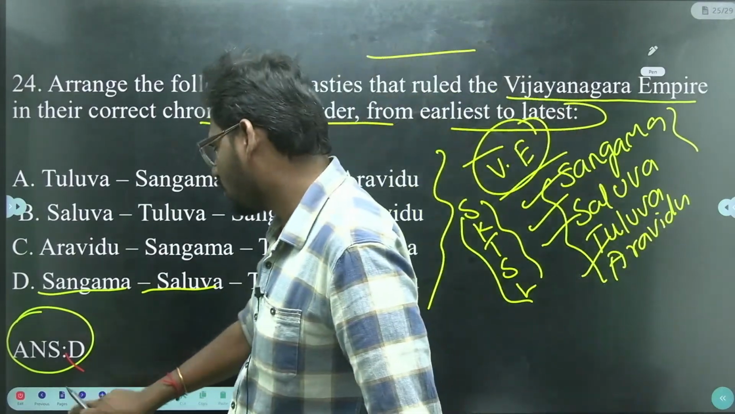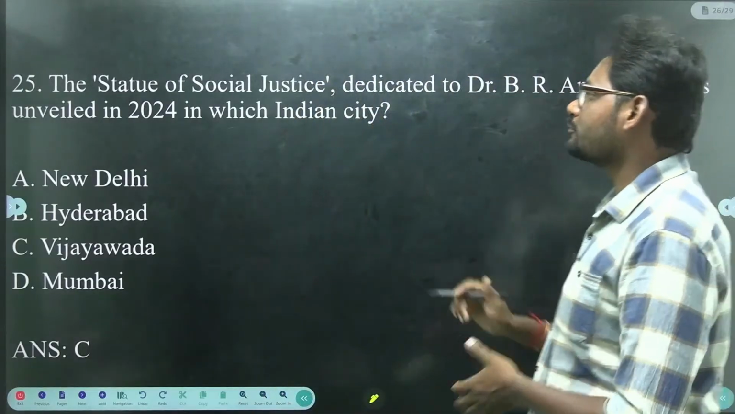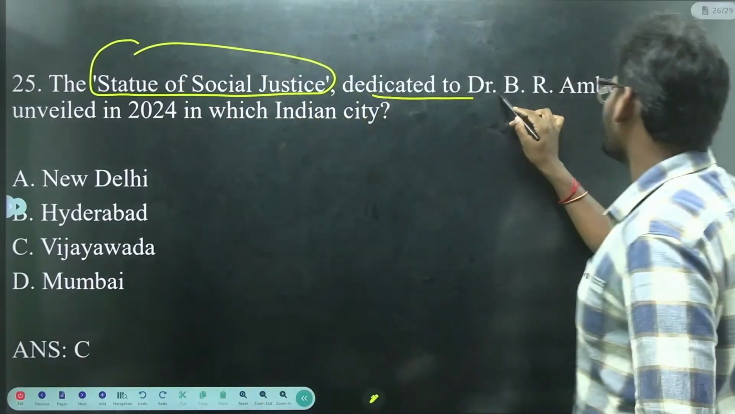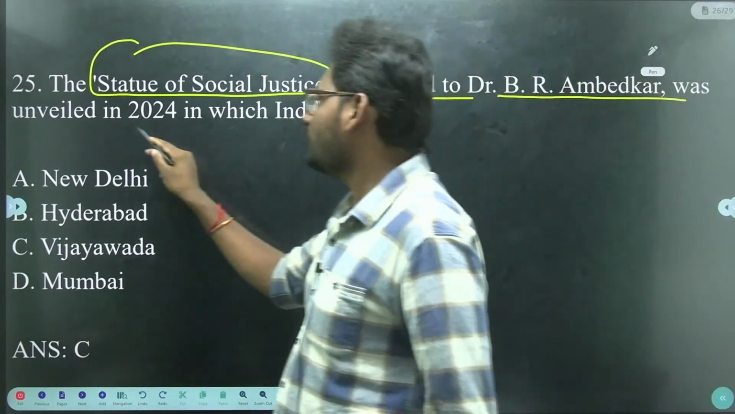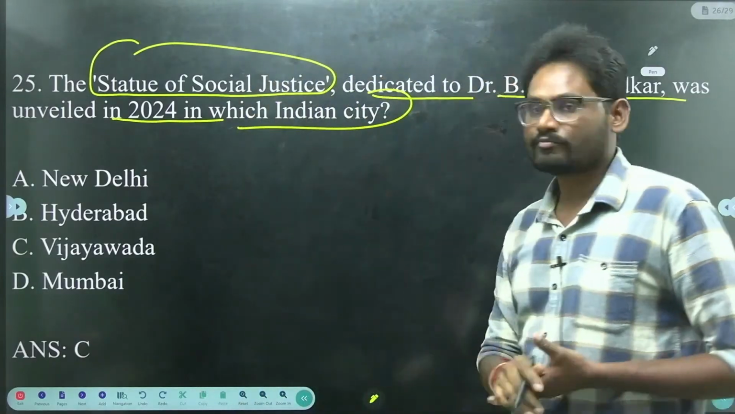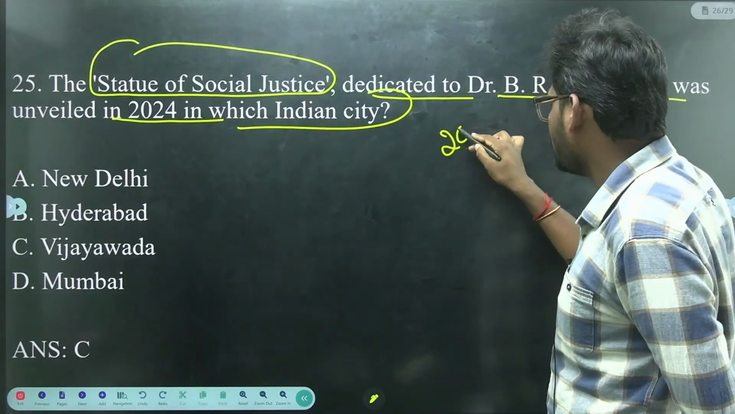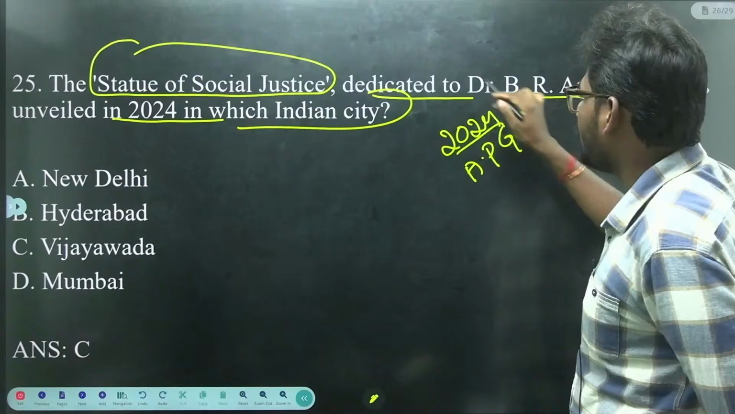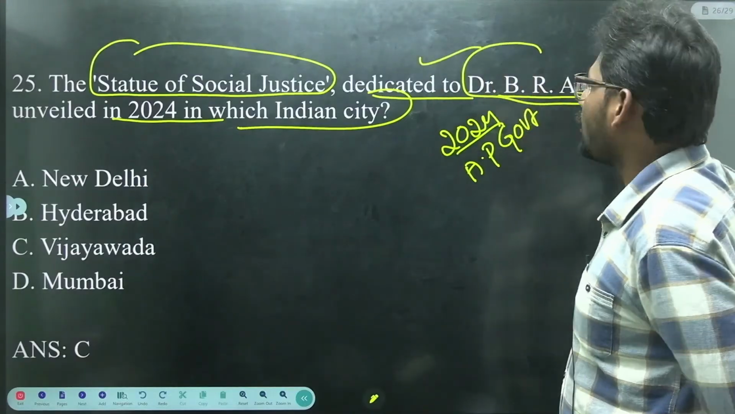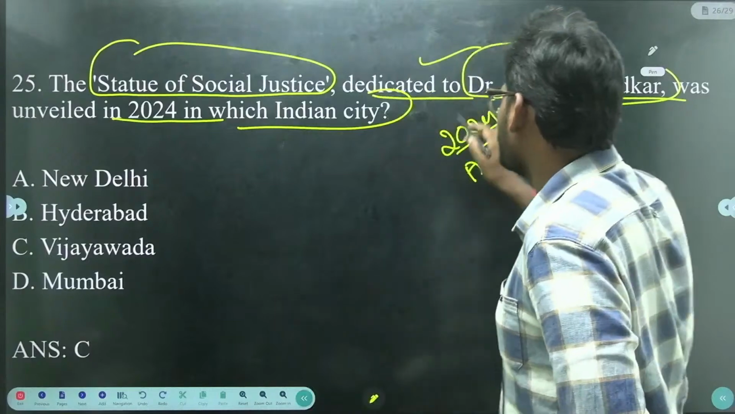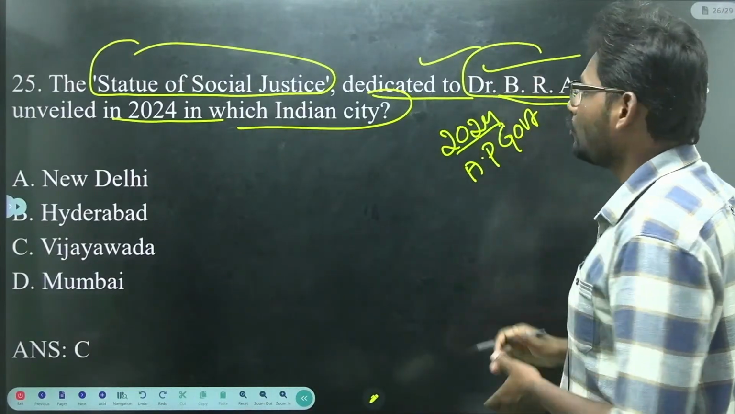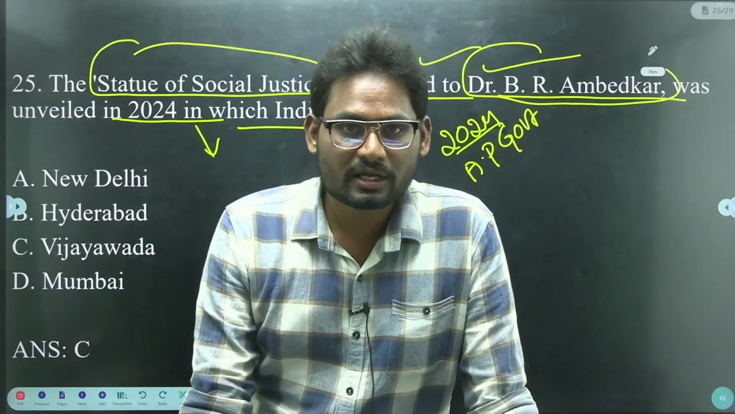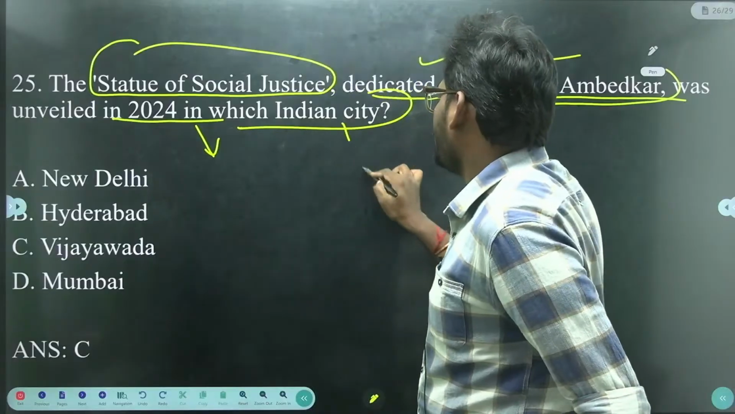So next question, that is the last question. The statue of social justice dedicated to Dr. B.R. Ambedkar was unveiled in 2024 in which Indian city? So in the year 2024, the Andhra Pradesh government unveiled the statue of social justice dedicated to Dr. B.R. Ambedkar Garu. It was unveiled in the year 2024 in which Indian city?